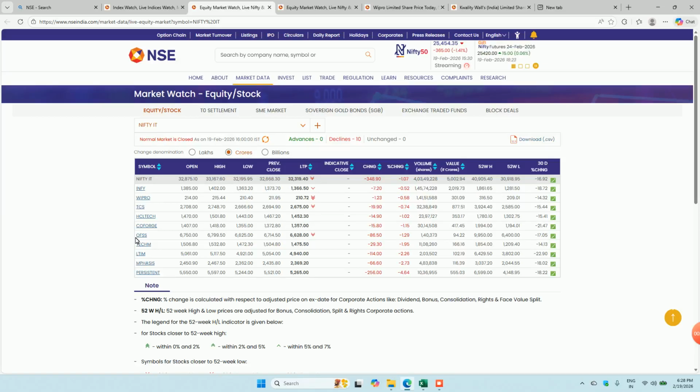When you look at the news, you will see a lot of notifications coming from different news applications, so that you will be able to relate, okay, today we are talking about HCL, Tech Mahindra, L&T, Mphasis, Persistent, Infosys, Wipro, TCS.